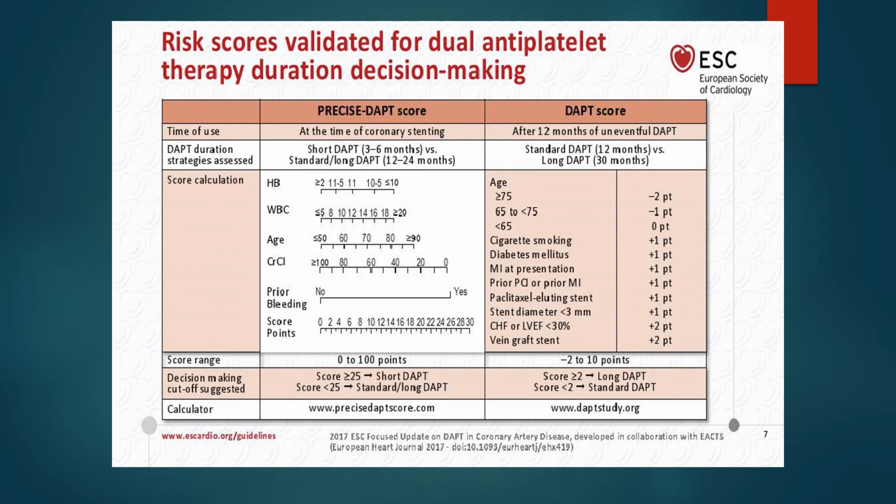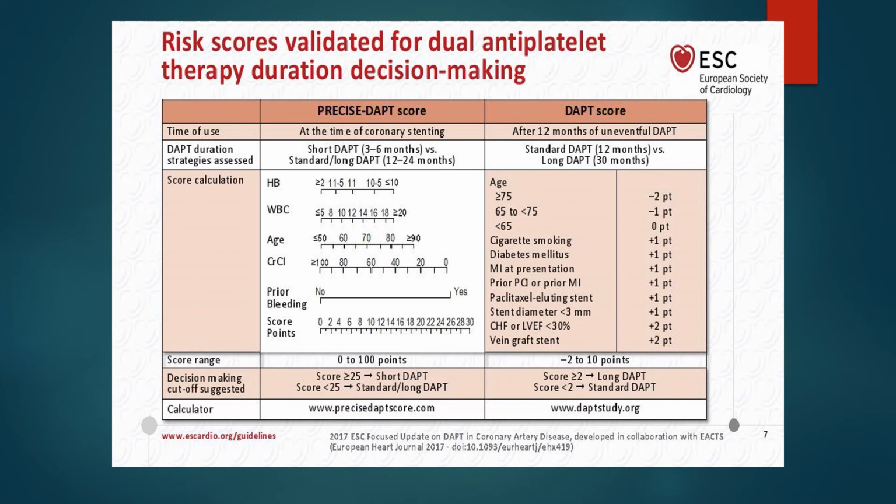The DAPT score, and this is the most used, should be used after 12 months. It means that the patient has received coronary angiography, done PCI, or was on medical treatment, whatever, and has finished his 12 months of dual antiplatelet therapy without events, without bleeding events, and without any complications. And you assess the standard 12 months versus long dual antiplatelet therapy of 30 months.